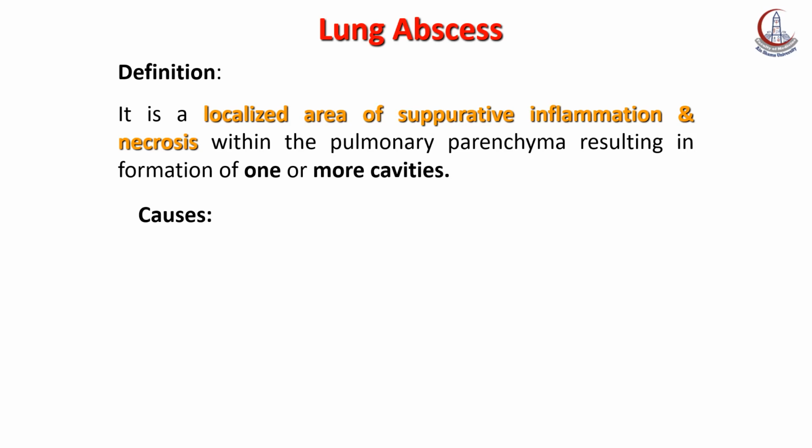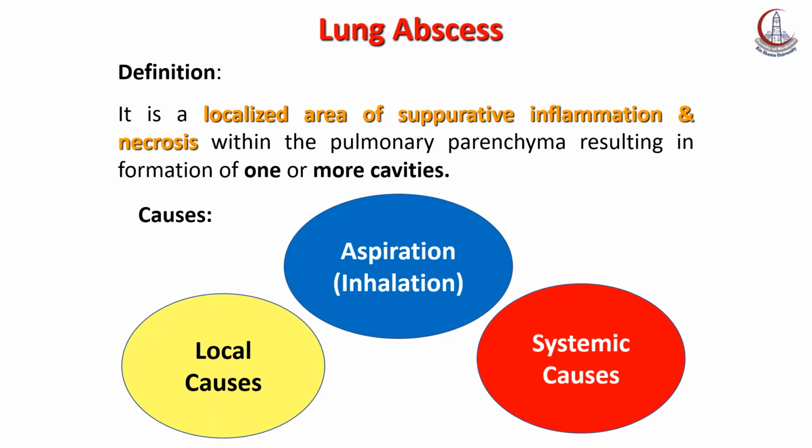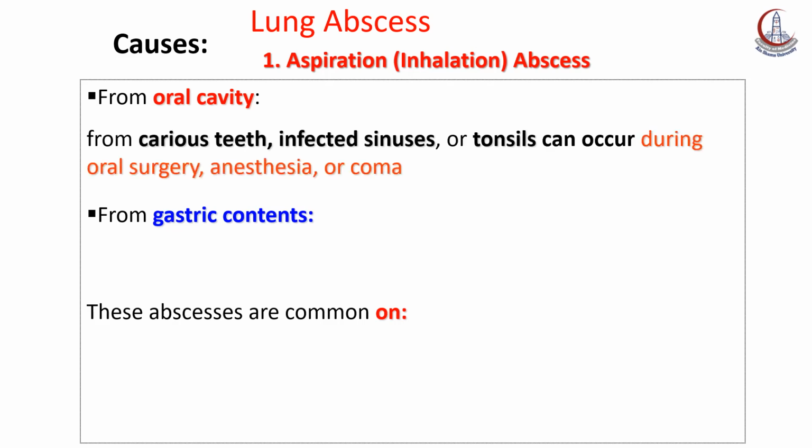Okay, causes of lung abscess mostly occur due to what's called aspiration or inhalation lung abscess, followed by localized causes and systemic causes of infection. The most common cause of aspiration lung abscess is oral cavity sepsis like dental sepsis, infection in the sinuses or tonsil, which can occur during oral surgery like extraction of the tooth, oral operation, anesthesia or coma.